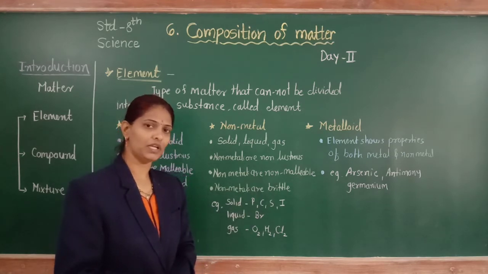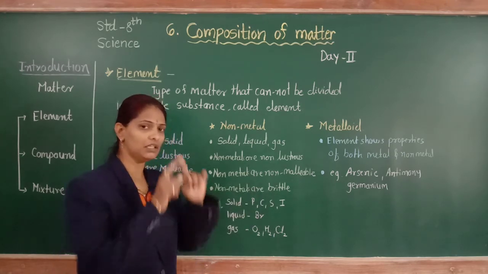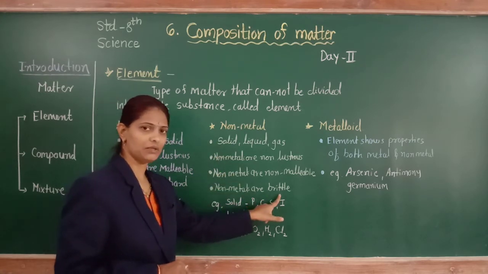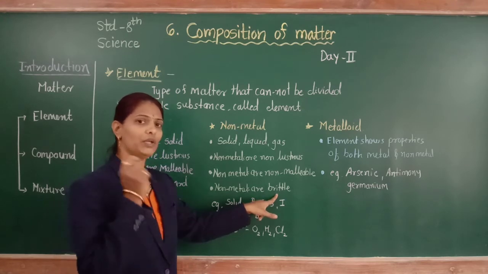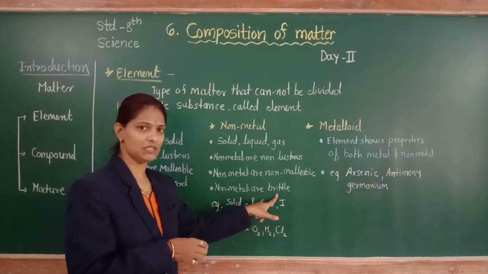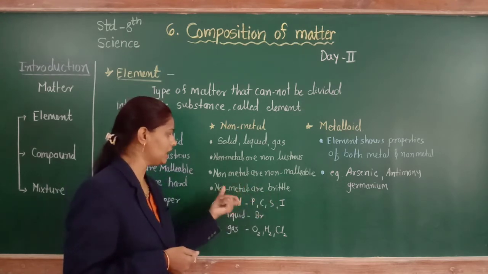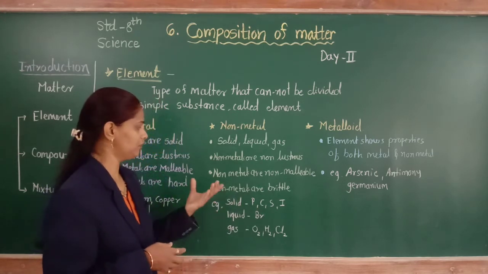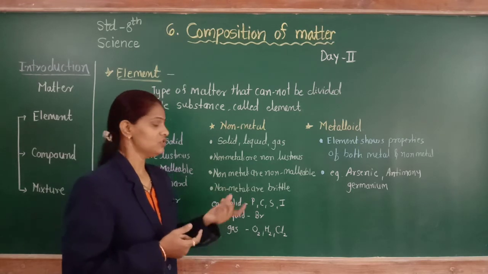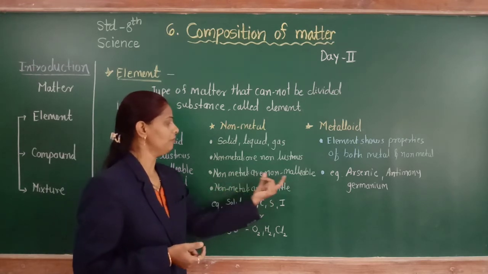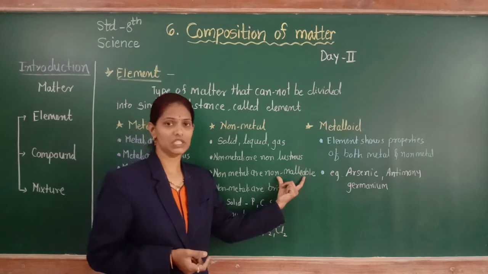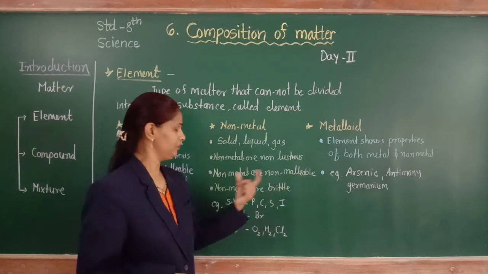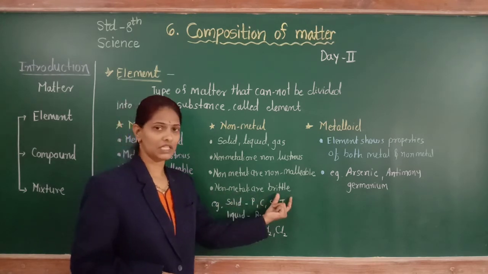Malleable means drawn into thin sheets. Non-metals are brittle in nature: when we apply pressure or hammer them, they crush into powder, so we cannot form thin sheets from them.